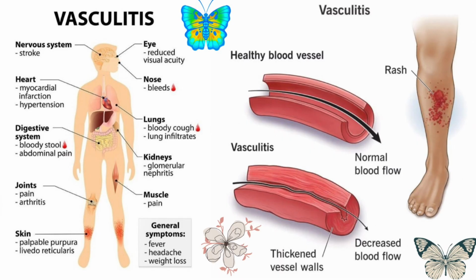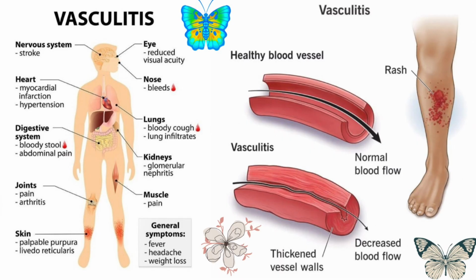Imaging such as CT angiography, MR angiography, or PET scan helps identify vessel inflammation, stenosis, or aneurysm in medium and large vessels. Each of these steps narrows the diagnosis and rules out mimics like atherosclerosis, infection, or embolic disease.